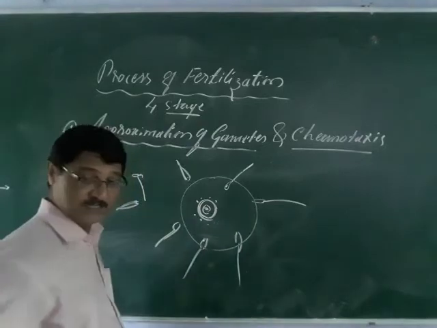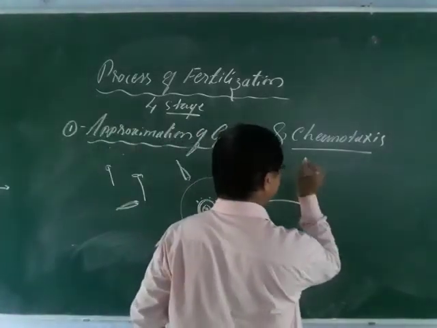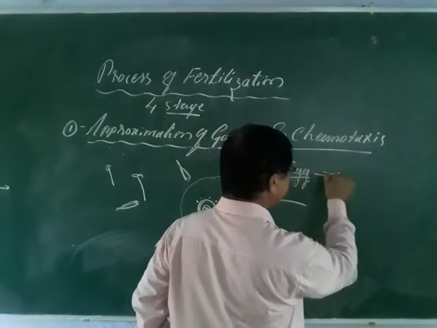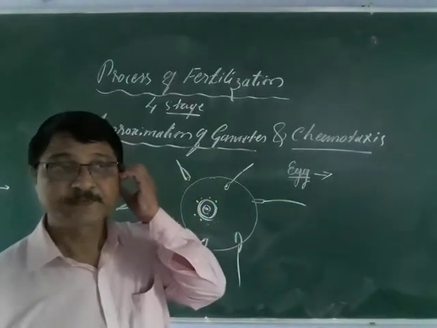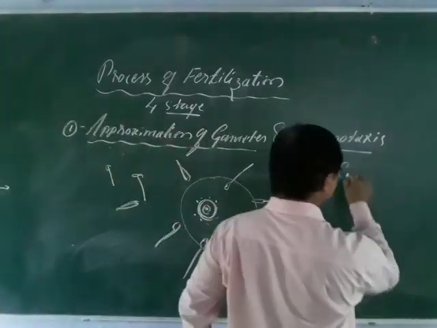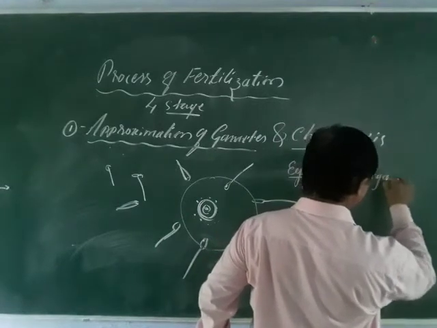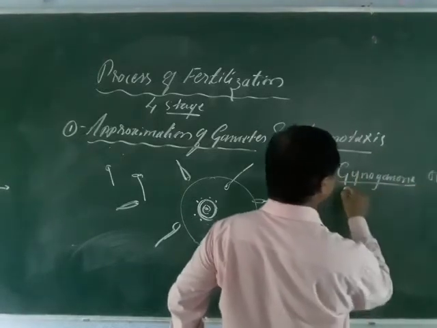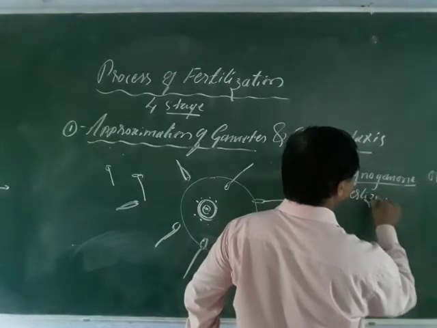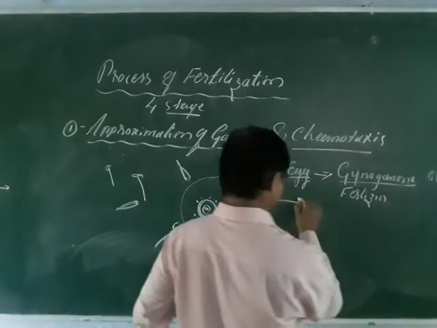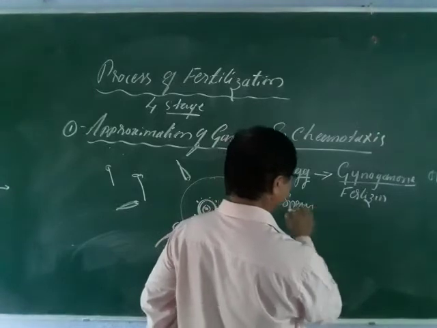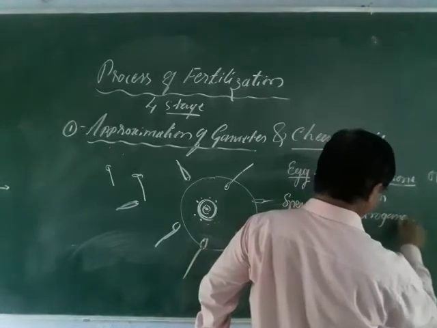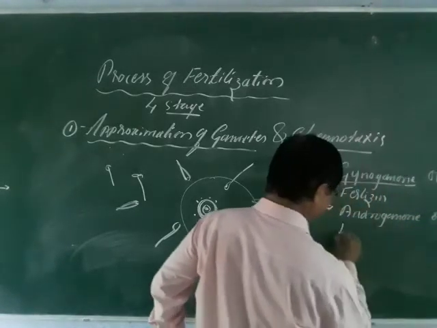Chemotaxis: this is the egg, the female gamete. This egg contains a chemical substance called the gynogamon, also called anti-fertilizin. And the sperm has a chemical substance called the androgamon, or anti-fertilizing.